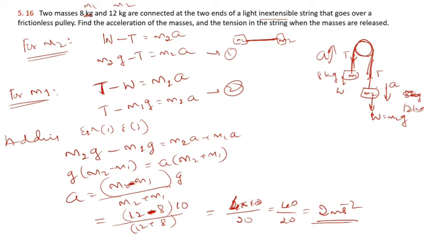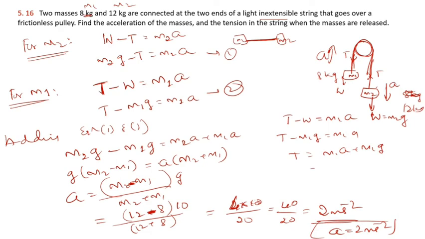Substitute this value, that is a is equal to 2 meter per second square, in any of the above equations. So I'll write T minus W is equal to m1 into a, or you can write T minus m1 g equal to m1 into a. So T is equal to m1 a plus m1 into g.